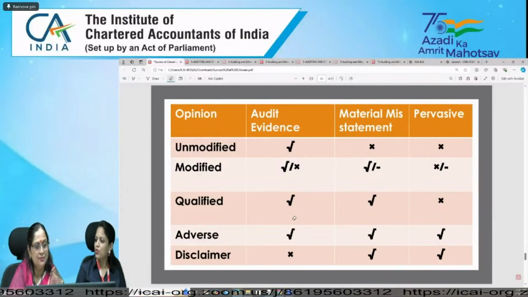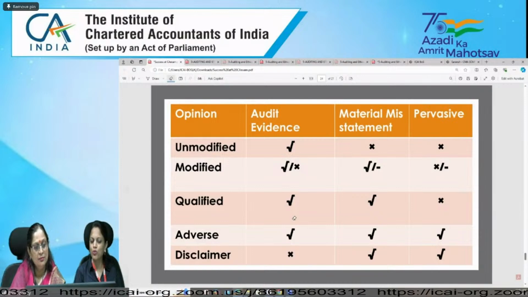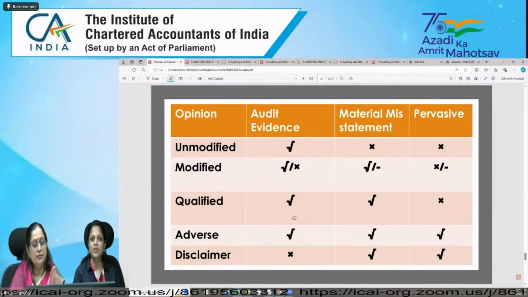There can be a situation जहाँ पे हमारे पास audit evidences होते हैं but limitation of scope लगा देते हैं clients. Then also we disclaim our opinion कि हम opinion express ही नहीं कर पा रहे हैं, है ना?